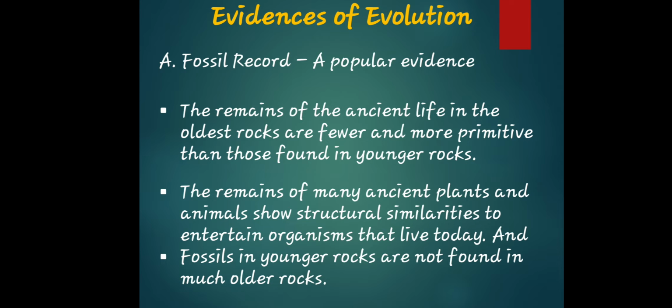The remains of the ancient life in the oldest rocks are fewer and more primitive than those found in the younger rocks. The remains of many ancient plants and animals show structural similarities to certain organisms that live today, and fossils in the younger rocks are not found in the much older rocks. Of course, in the evidences of evolution, number one is the fossil record. Why? Because the fossil record is a group of fossils which has been analyzed and arranged chronologically and in taxonomic order.